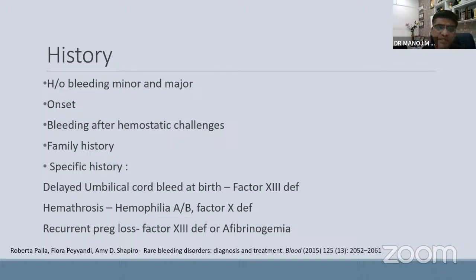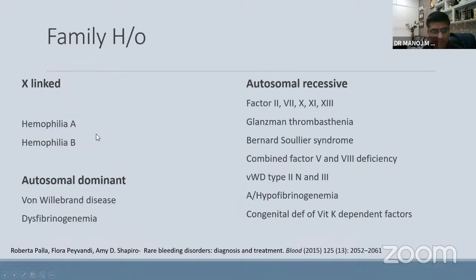The third thing to ask is about bleeding after a hemostatic challenge, where bleeding occurs only after some challenge. Whether there is a family history of bleeding disorder, because in congenital cases a family history will be there, at least in 60-70%. Then comes specific history, like factor 13 deficiency: all coagulation factors are normal and delayed umbilical cord bleeding will be there at birth. If typical hemarthroses are there, it can be because of hemophilia A, B, or even factor 10. Recurrent pregnancy loss can be because of afibrinogenemia or factor 13. So these typical or specific history features one must ask of the patient coming with a bleed.